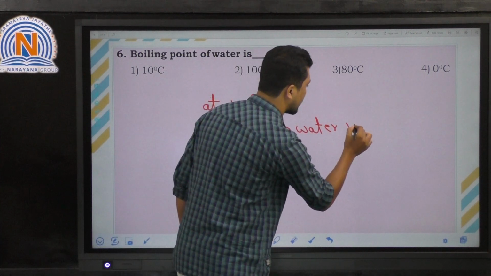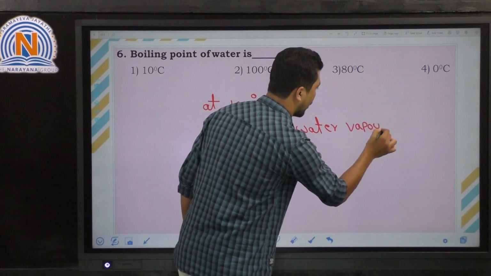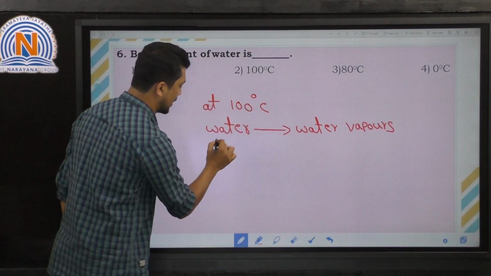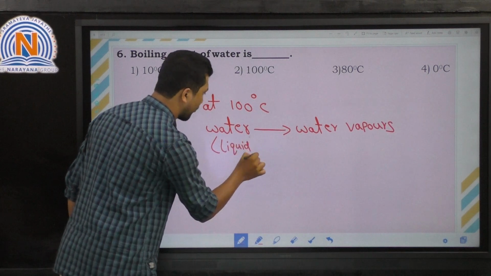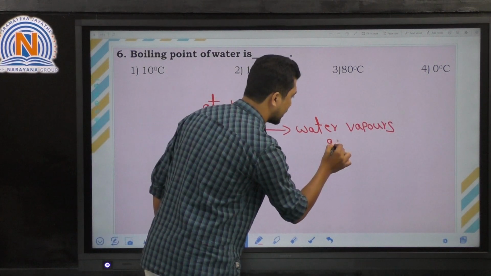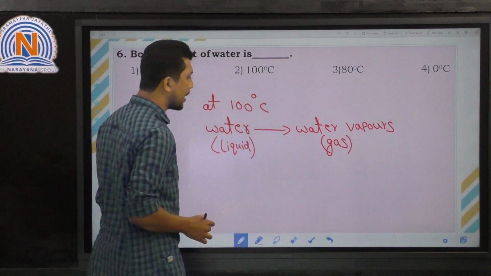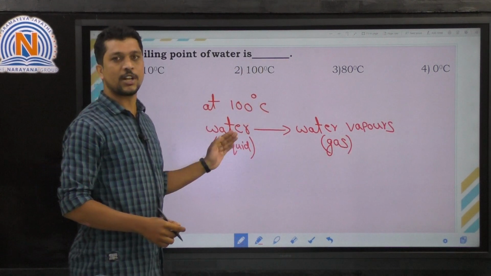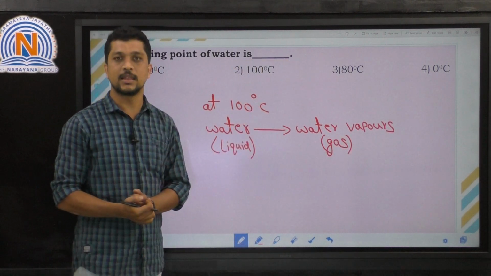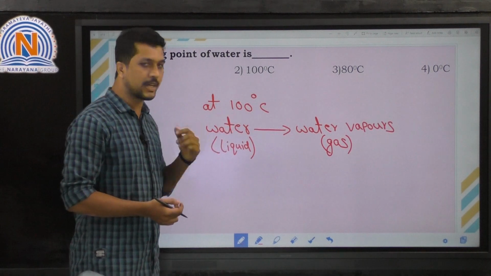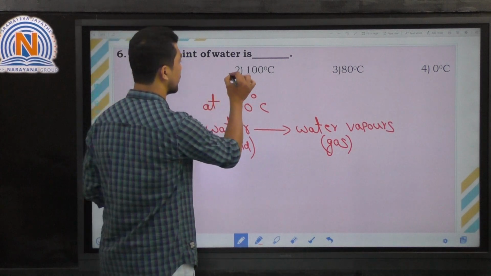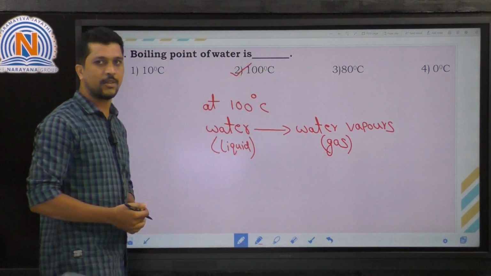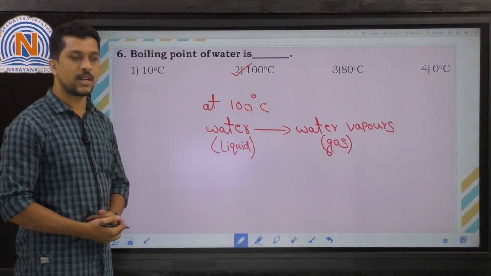Water is present in the liquid state and water vapors are in the gas state. Right? So at 100 degrees centigrade, the water is converted into water vapors. The boiling point of water is 100 degrees centigrade. So what is the correct option? The correct option is the second option. Right? Let's move on to the next question.